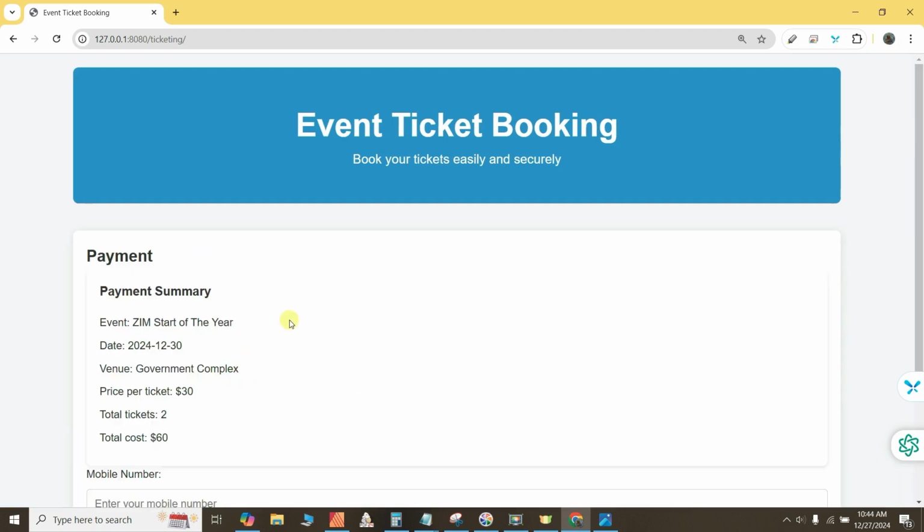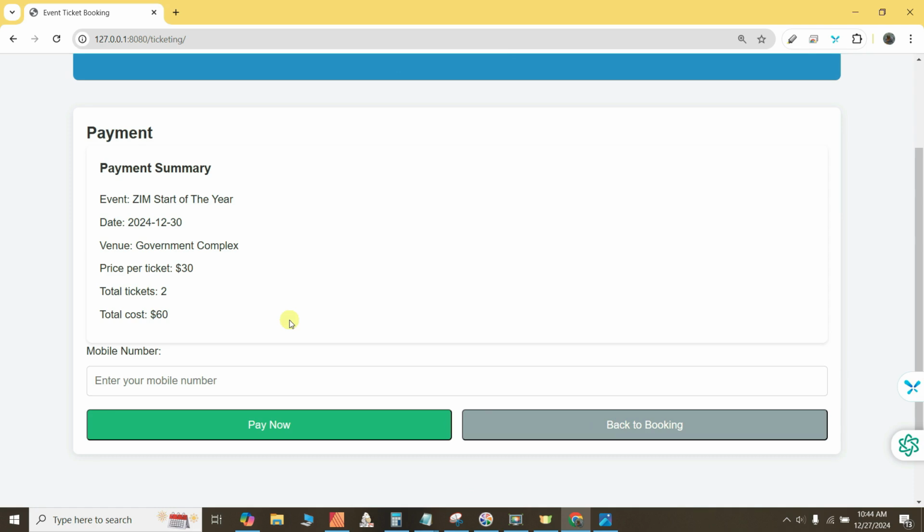Confirm booking. The summary of your payment is going to be presented before the payment is actually done. In this case, the event is the Zim Start of the Year event, the date, the venue, the price. So you do take notice that the price here is $30, whilst on the previous page, the price was in kwacha. Very important to take note of some of these errors, because the information that you place on all your socials must be passed through a quality assurance system to ensure that information is correct.